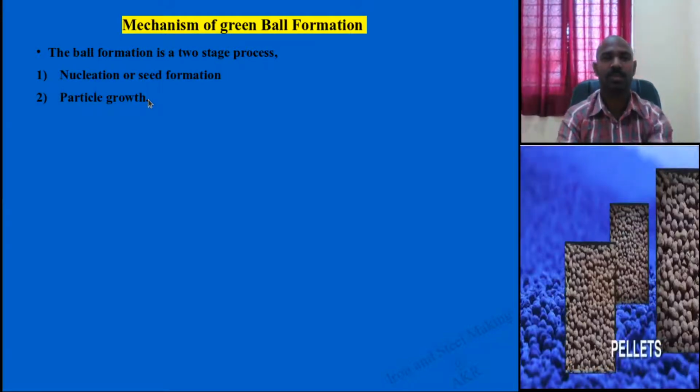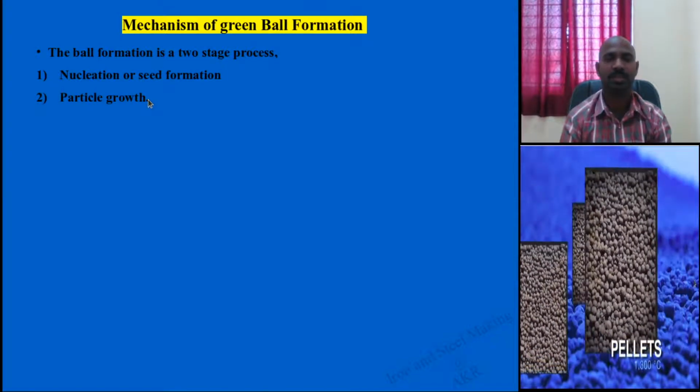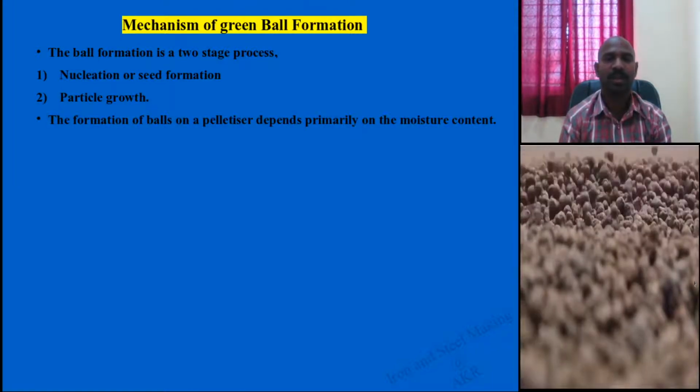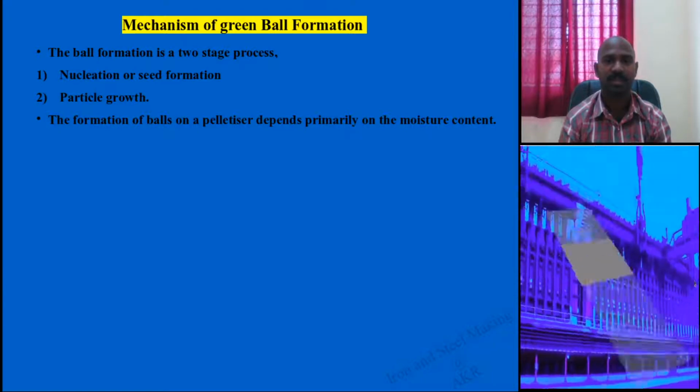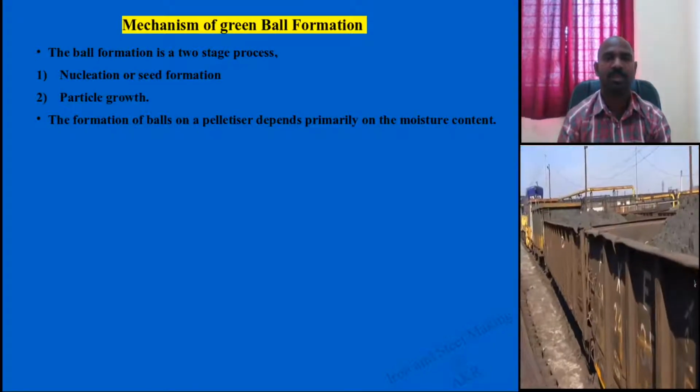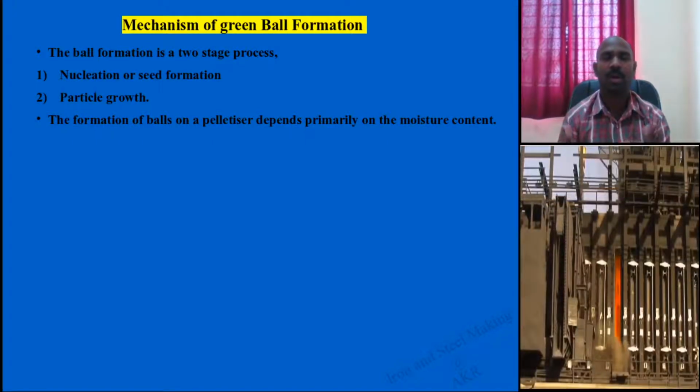Maybe the principle is the same, but here I am talking about iron ore pellets only. And this formation of the green ball mainly depends upon the moisture content, nucleation, and further particle growth.